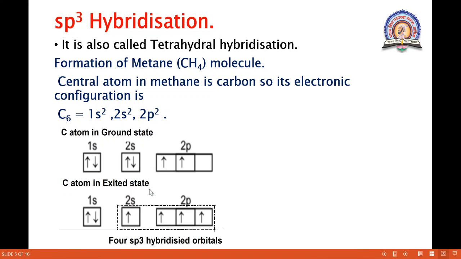Then in the excited state, when energy is provided, a 2s electron is shifted into the empty pz orbital. So 2s contains 1 electron and 2p contains 3 electrons, in total 4 unpaired electrons. So the 1s and 3p orbitals form 4 sp3 hybridized orbitals. This is the sp3 hybridization.